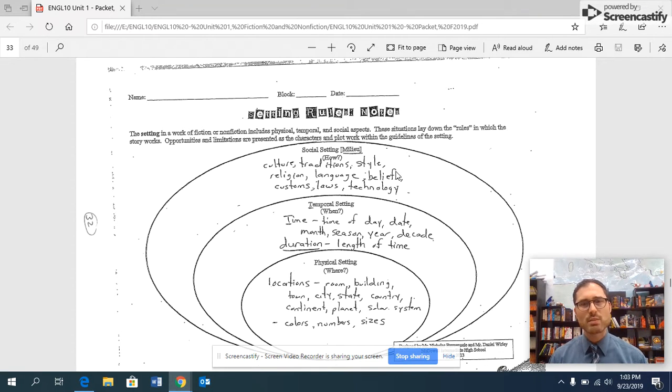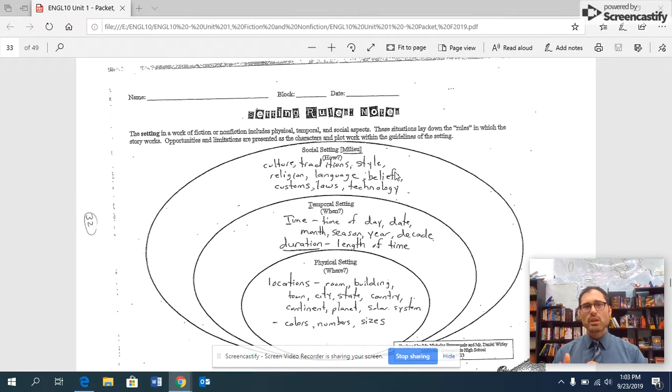But our last piece is the most confusing, and this is our milieu, which is French. It means the social setting. This is not how characters interact socially. We cannot talk about character relationships with the milieu. We talk about relationships between groups, however. So milieu is how people live.